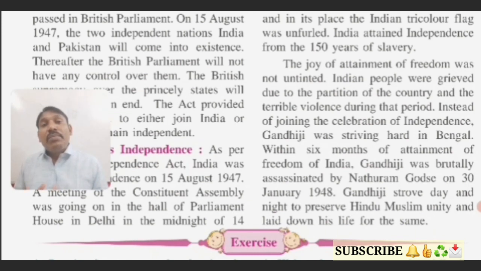But at last Gandhiji was assassinated, killed by Nathuram Godse. Okay students, have you understood this? And because of that also we could not enjoy the attainment of freedom, we can say. Okay students, have you understood this much? So this was the 12th lesson, that is India gains independence.